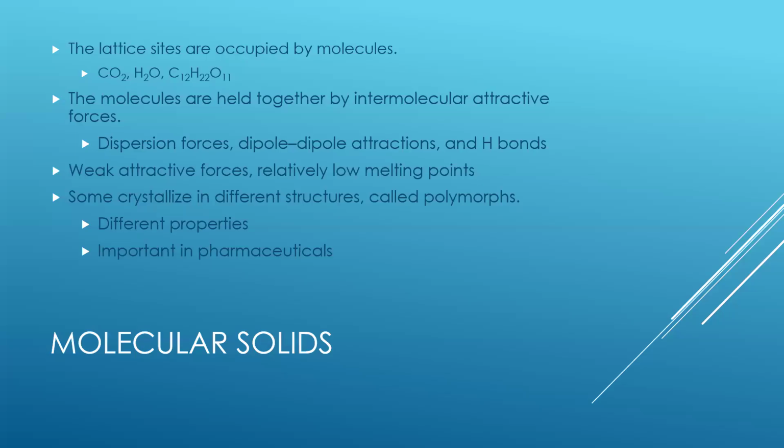Molecular solids have lattice sites that are occupied by molecules, like carbon dioxide, water, glucose. The molecules are held together by those intermolecular attractive forces, like London dispersion, dipole-dipole, and hydrogen bonds. They have weak attractive forces and relatively low melting points. And some crystallize in different structures, so they're called polymorphs, and they have different properties.